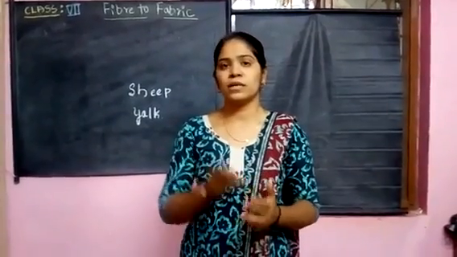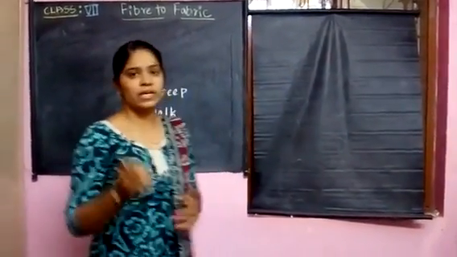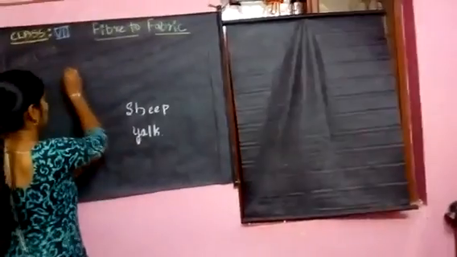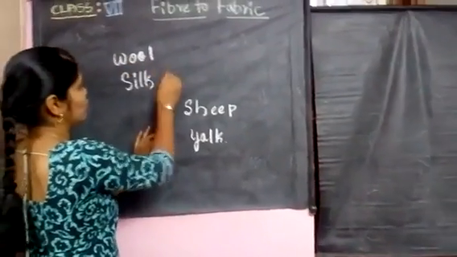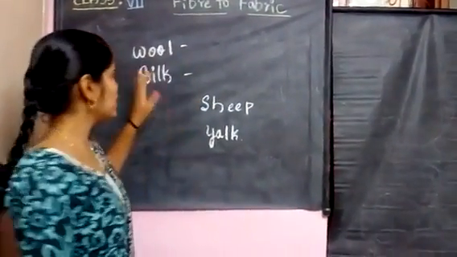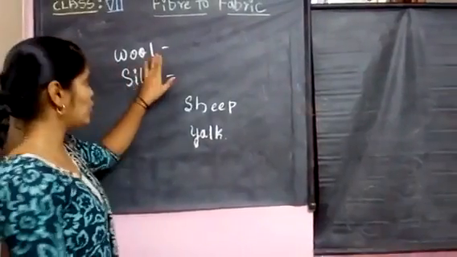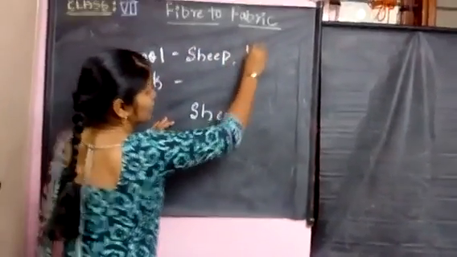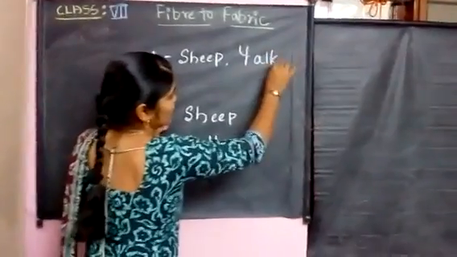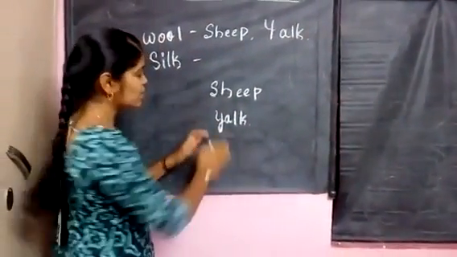You know that the main fiber products are wool and silk. What are the animals which yield wool and silk? The animals which yield wool are sheep and another one is yak. The spelling of yak is Y-A-K.